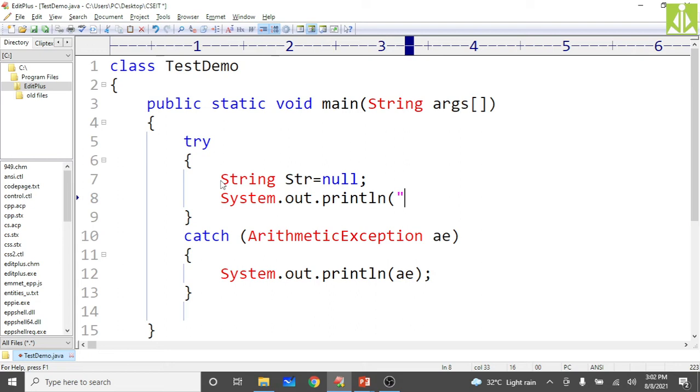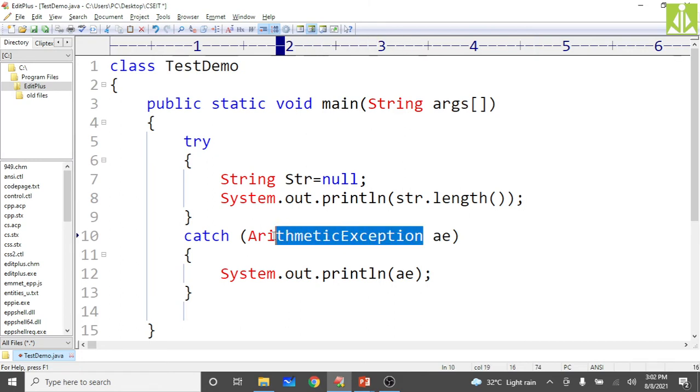So the next thing is System.out.println of str.length, like this. If you try to calculate the length, what type of exception will come? Here, as the string is null, NullPointerException.